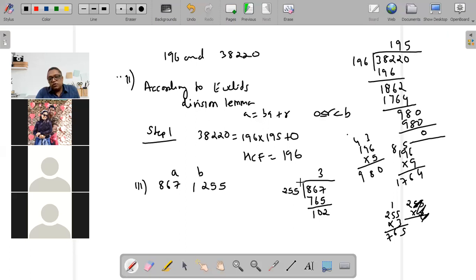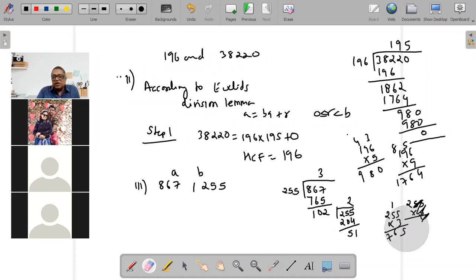If the remainder is not 0, the previous divisor will become the dividend. So here you have to write 255. You have to write 255 here. 102 will go how many times in 255? 2 times. 102 into 2 is 204. I'm going to get 51.